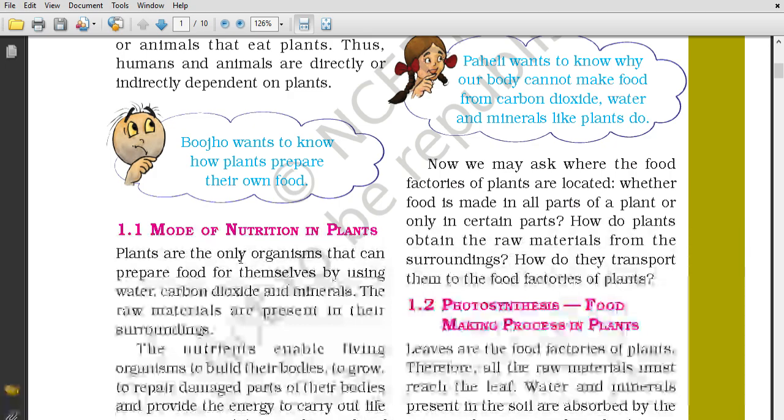Mode of nutrition in plants: plants are the only organisms that can prepare food for themselves. Only plants in this whole world can prepare food for themselves by using water, carbon dioxide and other minerals. What are these water, carbon dioxide and minerals? These are the raw materials used by plants to prepare their food, and normally these raw materials are present in